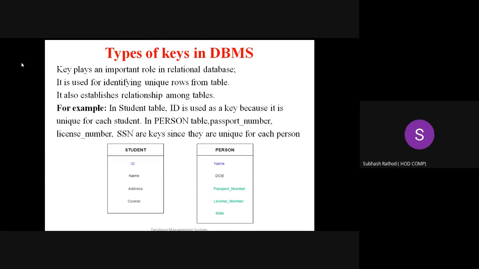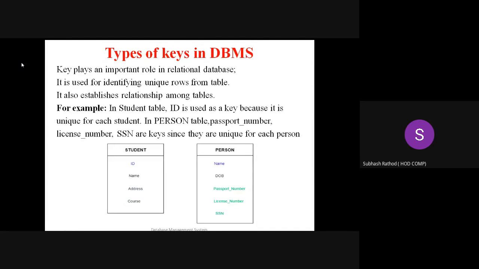A relational database is a type of database in which the data resides or is stored on the basis of relations, and a relation is nothing but a table. A table is nothing but an arrangement of rows and columns. In a relational database, the data resides in the format of tables only, and we can say the table is a relation. The database in which the data resides on the basis of relations, that is tables, is called a relational database. So keys play an important role in a relational database.